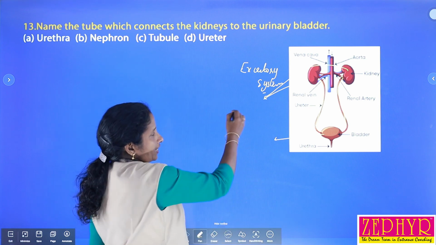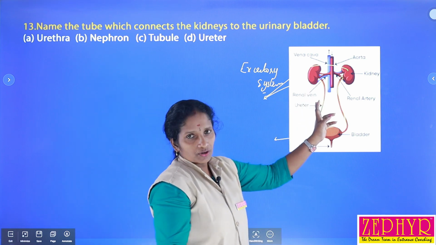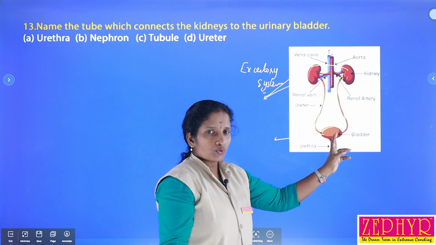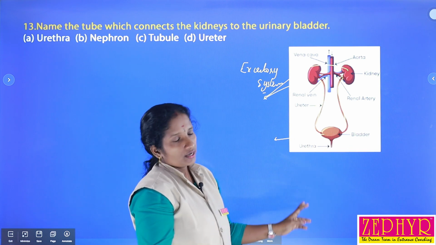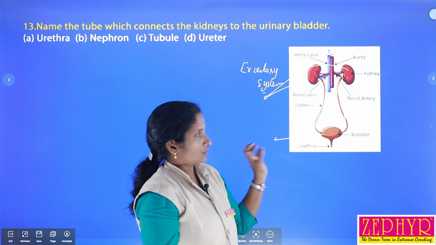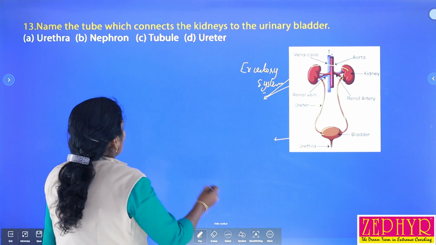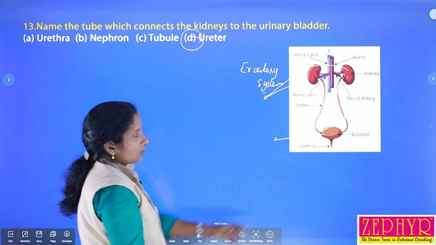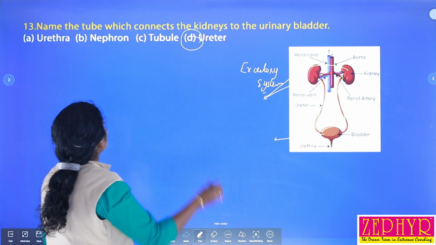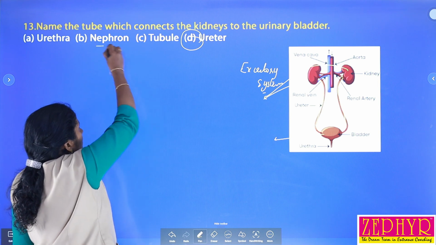Ureter. So there is a pair of kidneys, a pair of ureters, a single urinary bladder, and a single urethra. Those are the excretory organs. So we can select the correct option, that is ureter. The urethra is the opening of the urinary bladder.